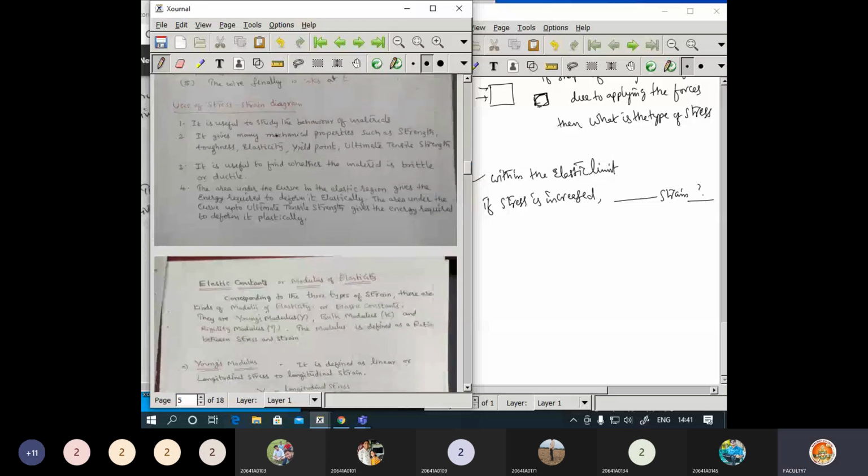Okay, next about the uses of the stress strain diagram. Using the stress strain diagram, I may convert any one of these into a question. So we can find the properties. Those things I can convert.